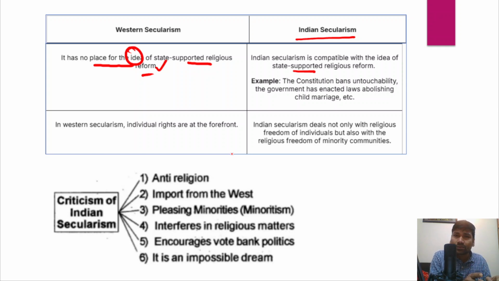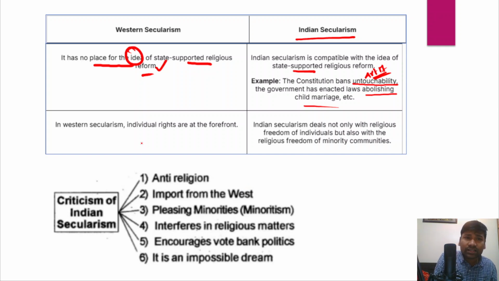So there are some examples being given. For example, the Constitution has banned untouchability under Article 17 of the Indian Constitution. And in fact, the government has also enacted several laws which aimed at abolishing child marriage as well. So the minimum age for a girl child to get married is 18 years.